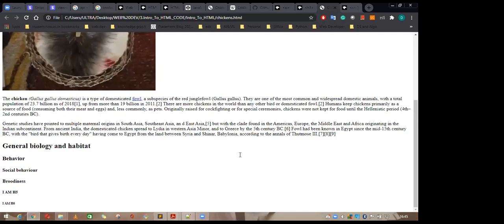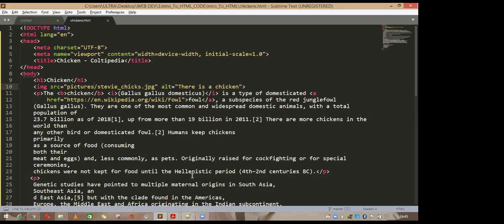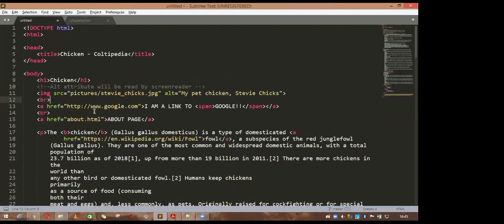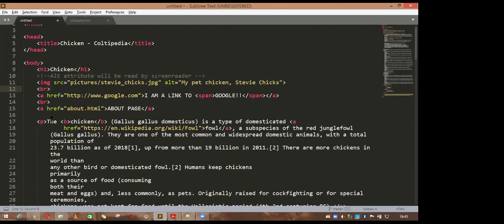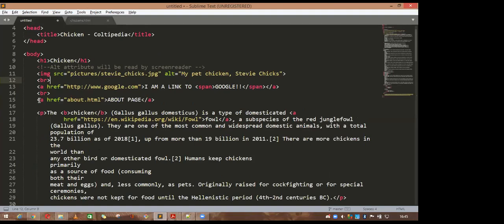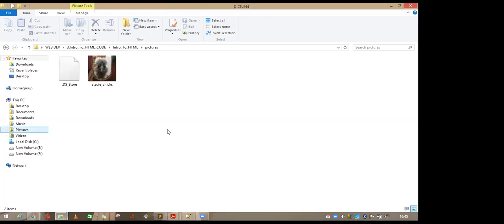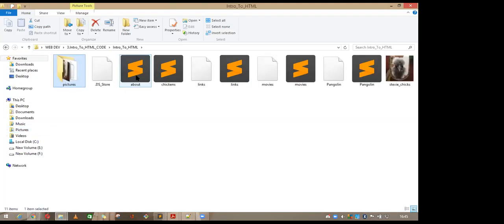Okay. And if you want to add a link, a hyperlink, in your web page, for adding a link you require the anchor tag, the A tag. There are 2 or 3 or 4 ways, I think, using which you can add a link. Suppose you want to add the link of this page into your web page, you can do this also.